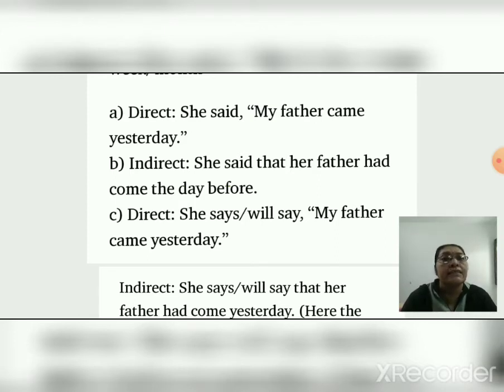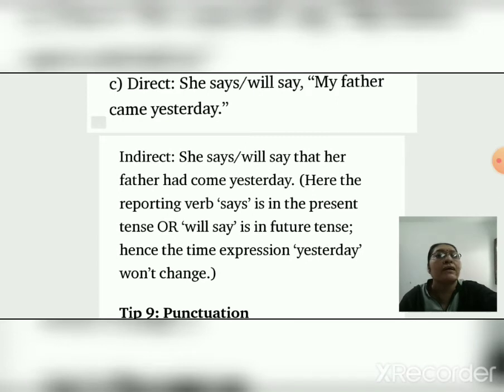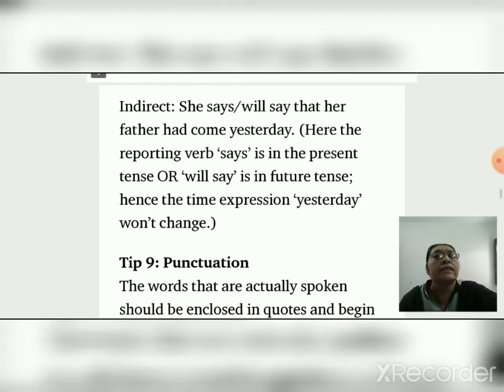Direct, she says, she will say, my father came yesterday. In indirect, she says that her father had come yesterday. Here the reporting verb says is in the present tense, or will say is in future tense. Hence the time expression yesterday won't change. Okay.